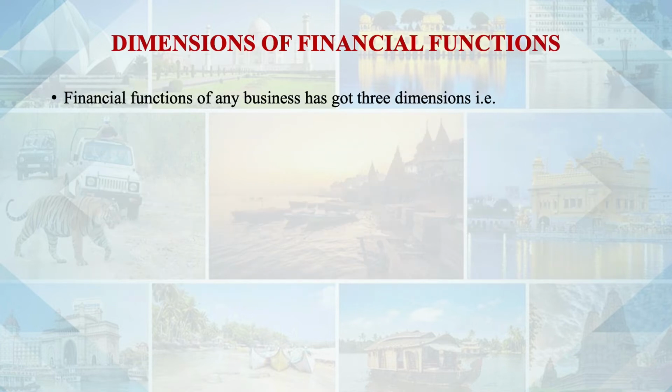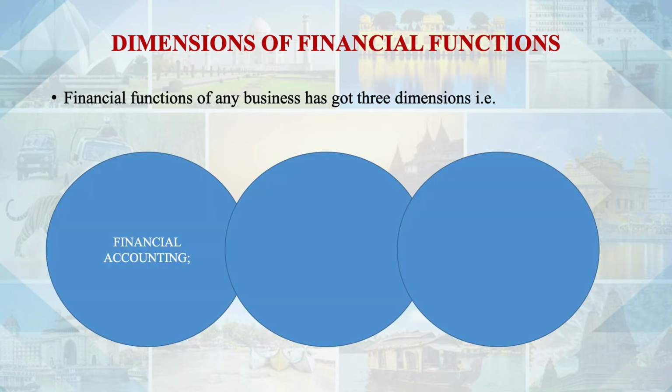If we arrange these financial functions, then there are three separate but overlapping dimensions. The first is financial accounting, the second is management accounting, and the next is financial management. All the financial functions of the business come under either financial accounting, management accounting, or financial management.